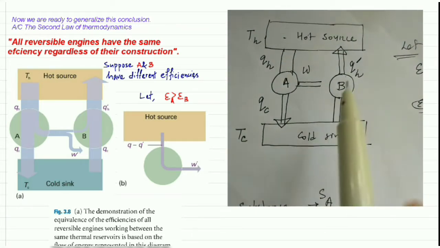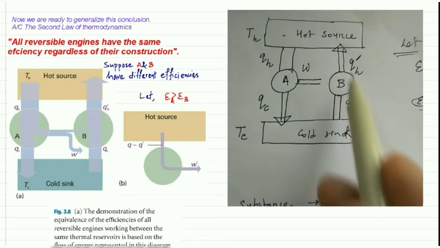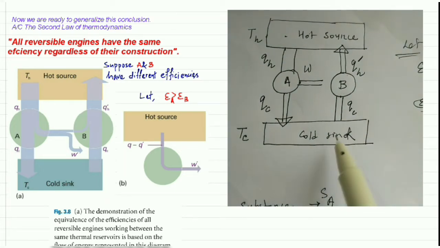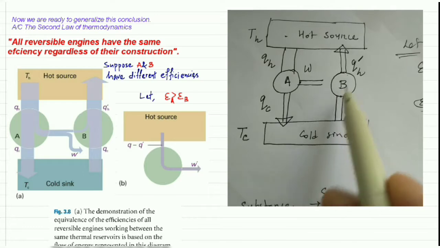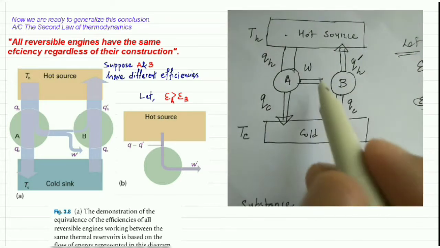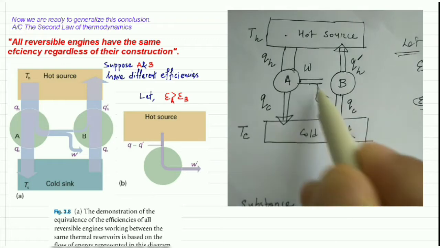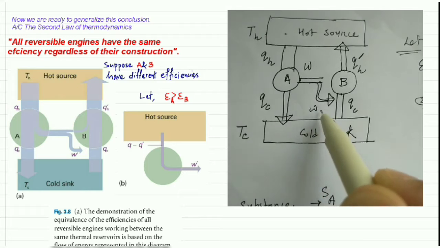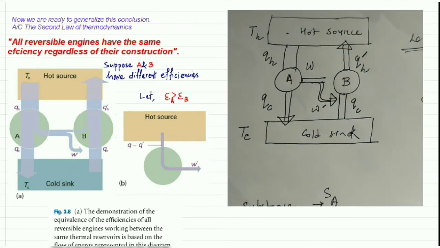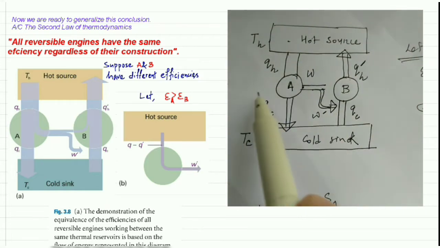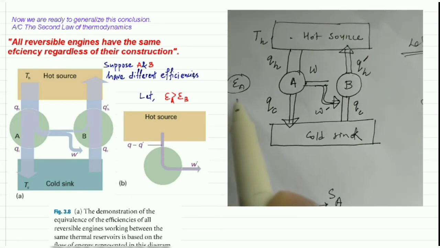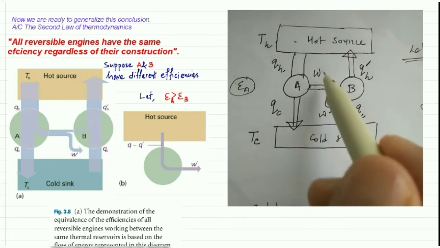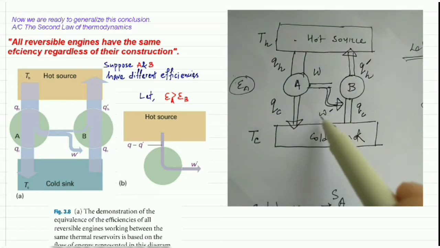The thing is that B will not absorb QC amount of heat from the cold sink easily. It requires some amount of energy, so let's suppose that energy comes from a part of W, call it W dash. Because we considered that the efficiency of A is higher than the efficiency of B, only a part of the work will be sufficient.